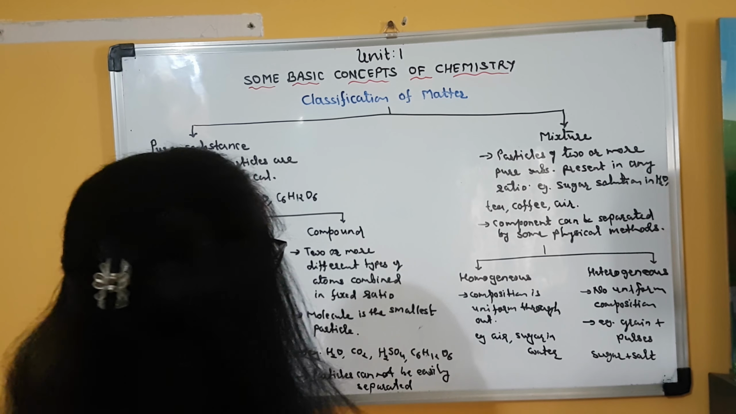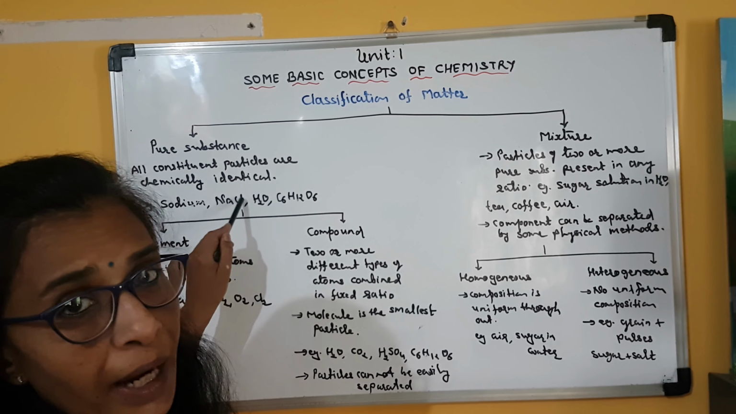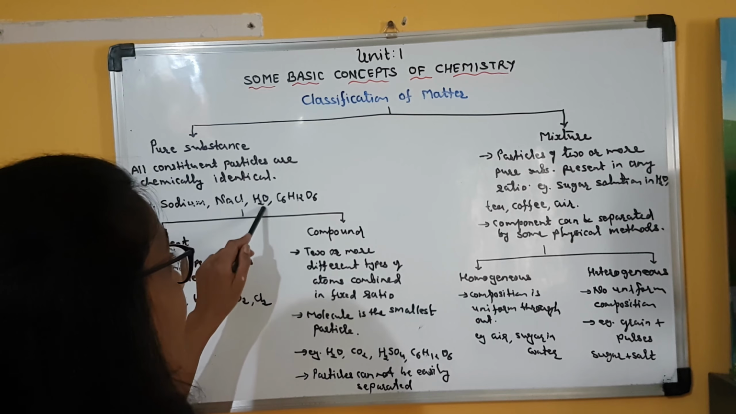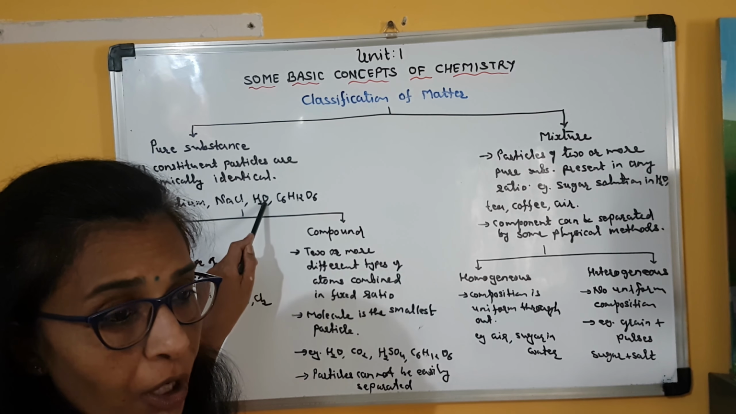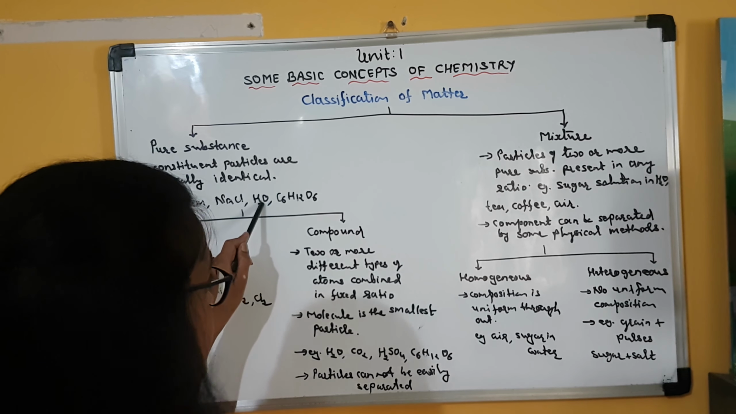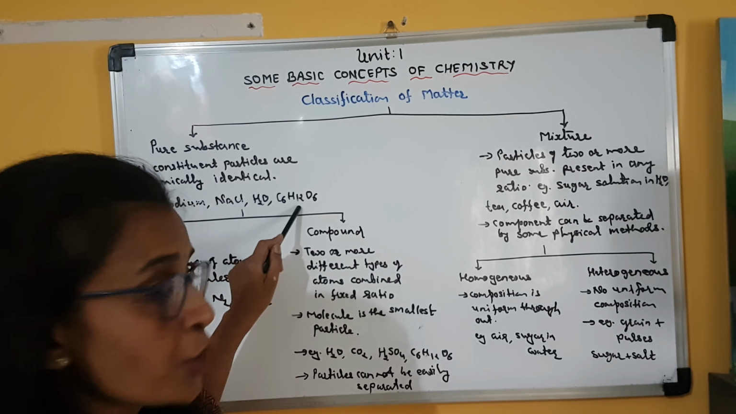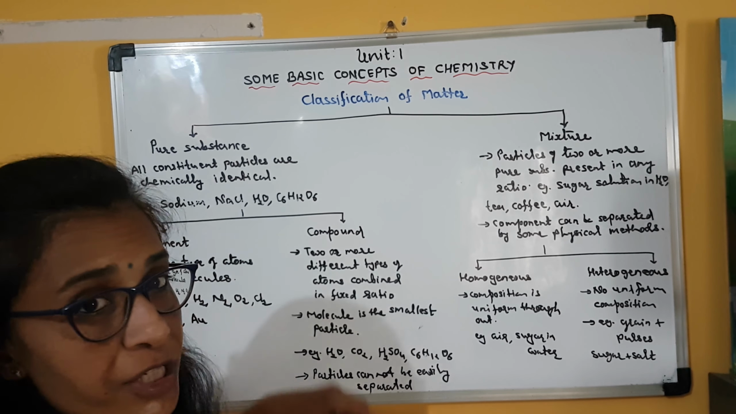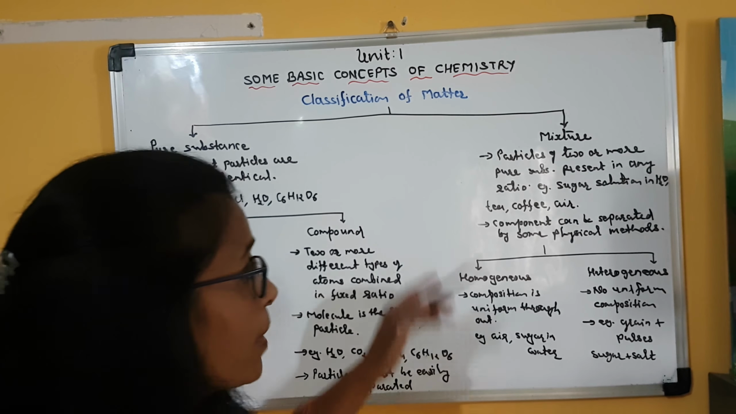Clear? In salt, the ratio of sodium and chloride ion is fixed. In water, the ratio of hydrogen and oxygen atoms is fixed. In glucose, the ratio of carbon, hydrogen and oxygen is fixed. But in mixture, the ratio is not fixed. Clear?